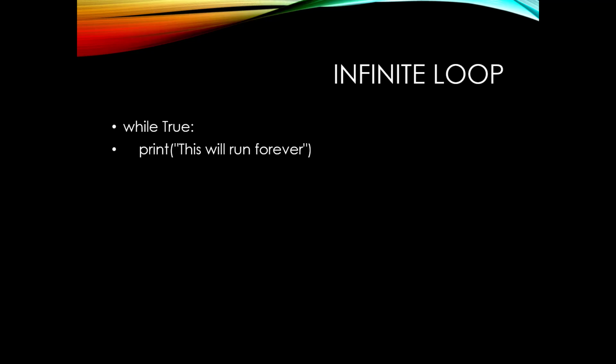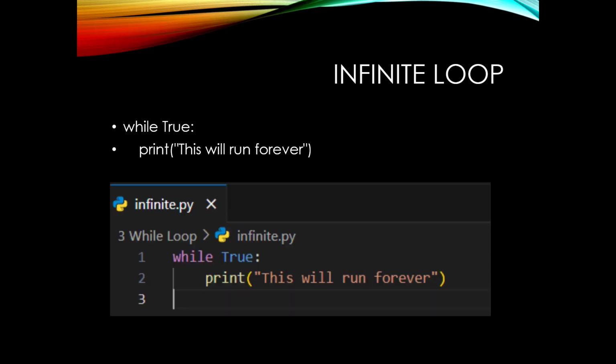Next, infinite loop. So, if your condition never becomes false, right? So, while True, print this will run forever. If we execute it, it will never stop. This is called an infinite loop. Use it with break to control the flow.